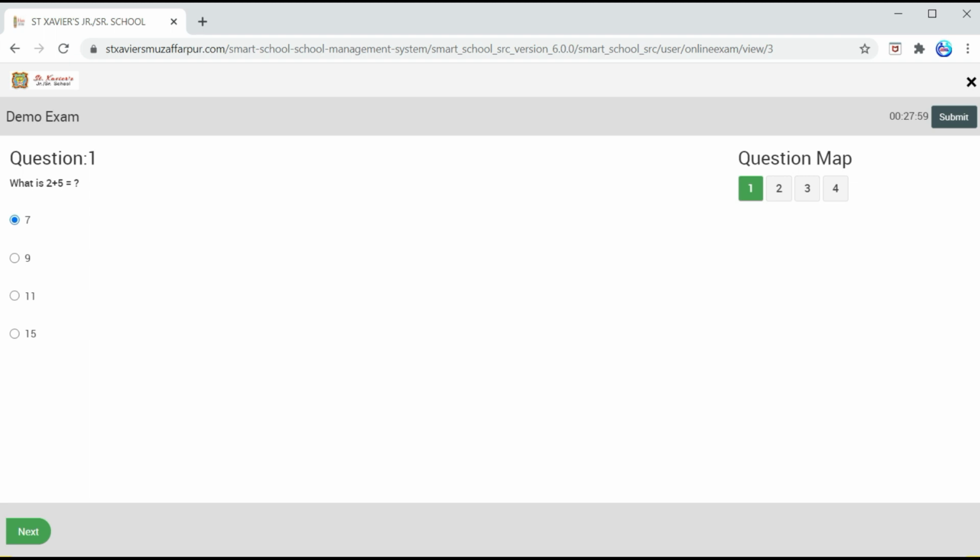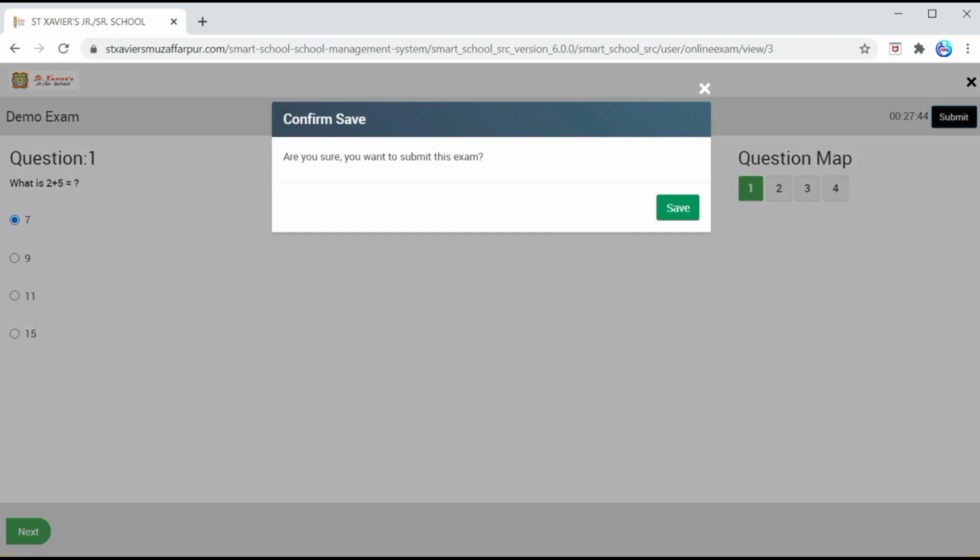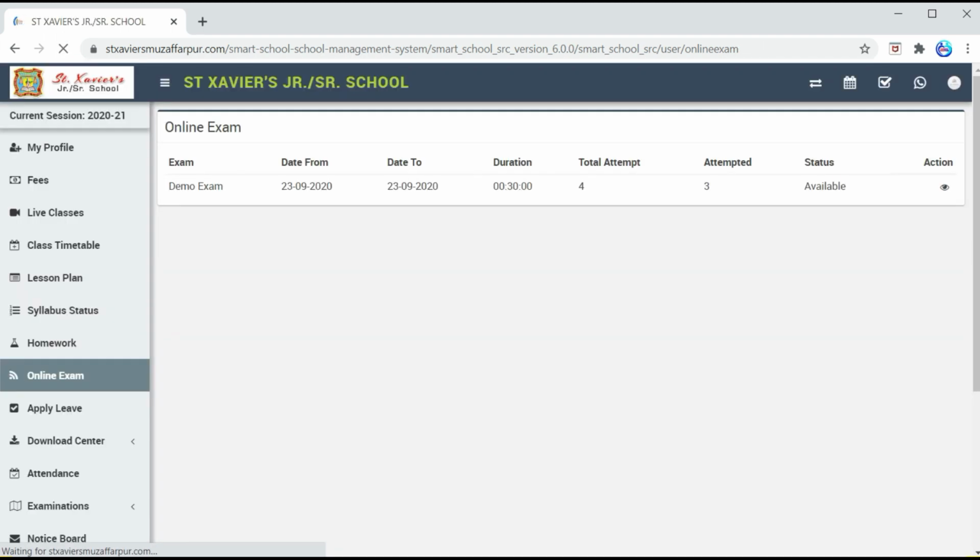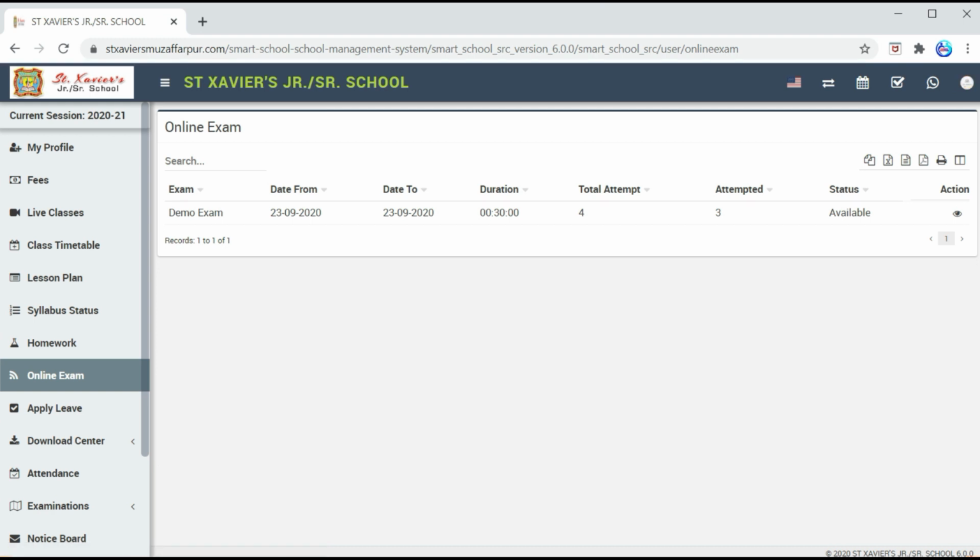When you check that all the questions you have attempted are correct, finally you can click on the submit button. Here on the top right, you can see the timing. Here the timer is running. You can click on the submit button, save. The answer you have submitted is saved now.